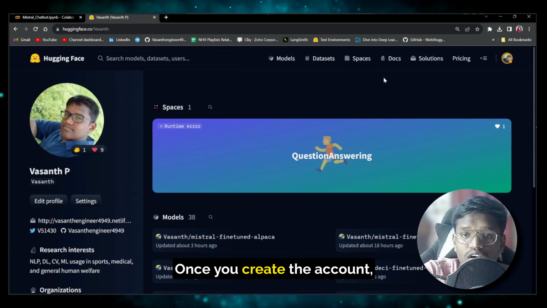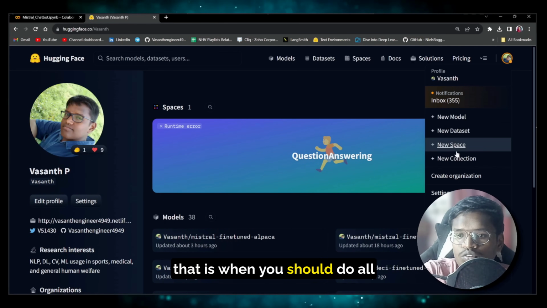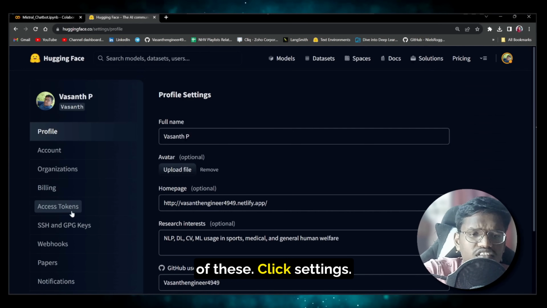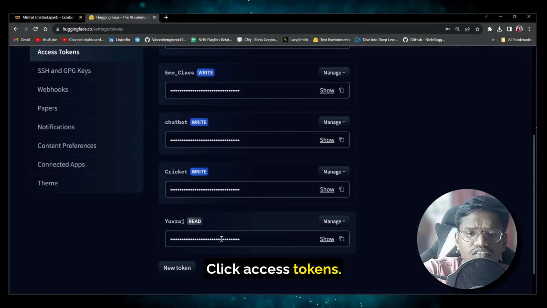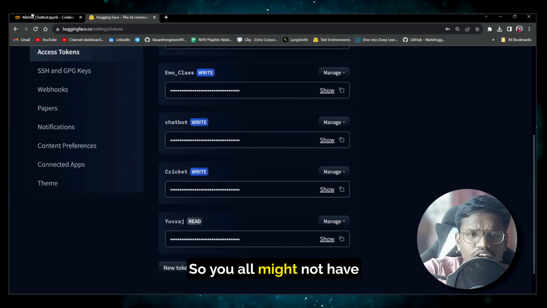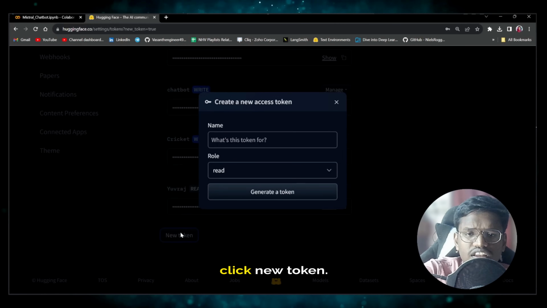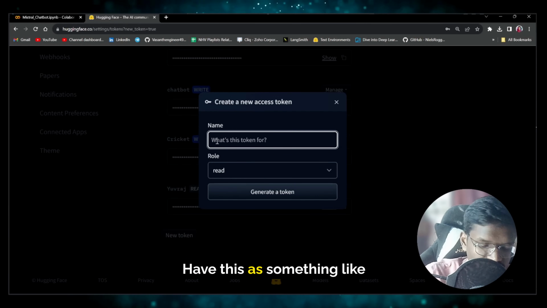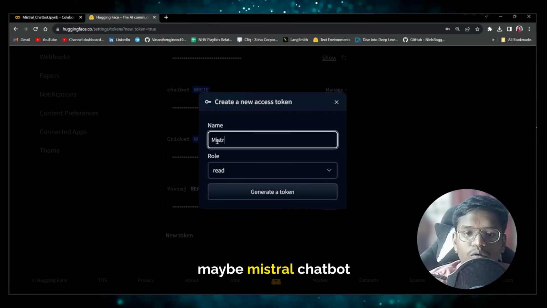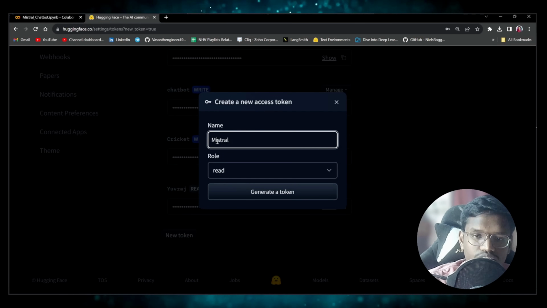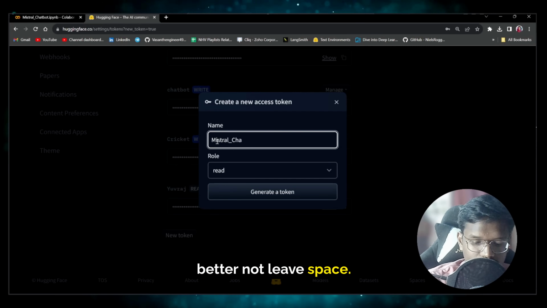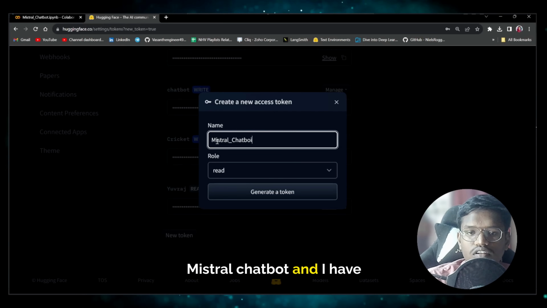Once you create the account, that is when you should do all of these. Click settings, click access tokens. You all might not have these tokens, so what you can do is click new token, and name it something like Mistral chatbot, better not leave a space.